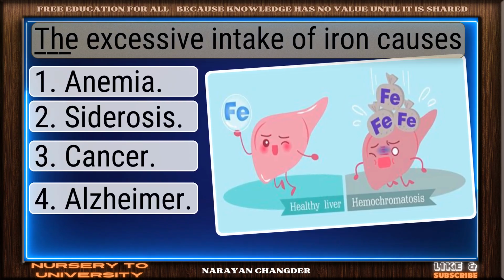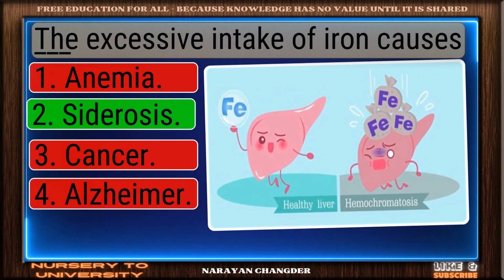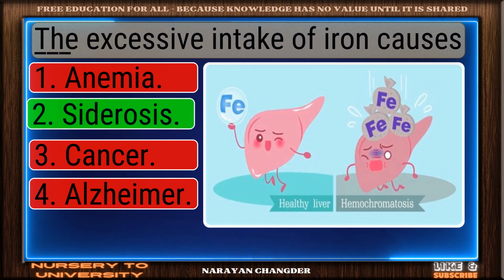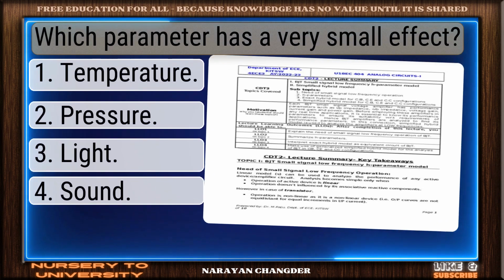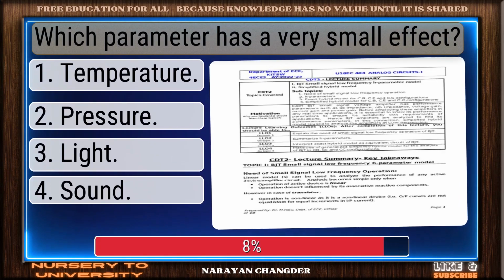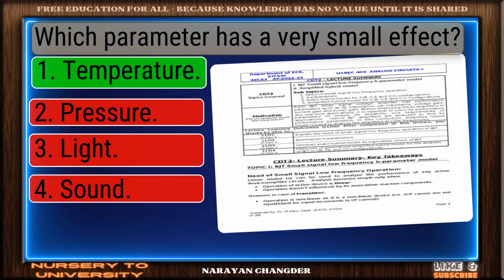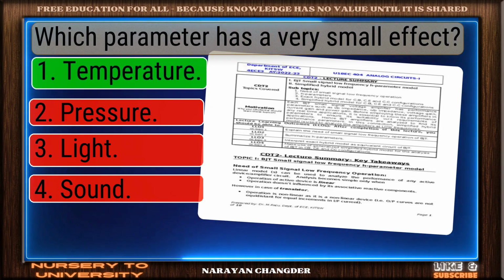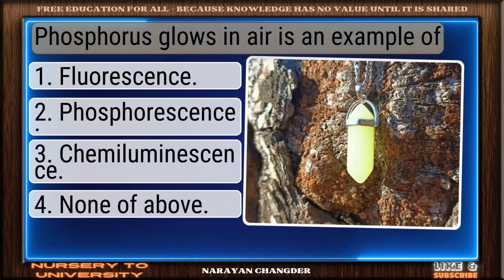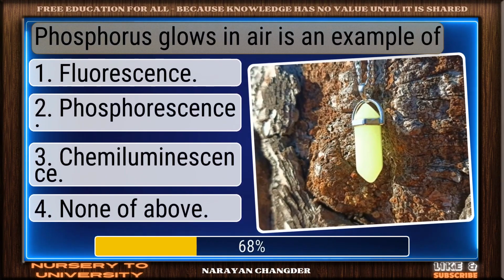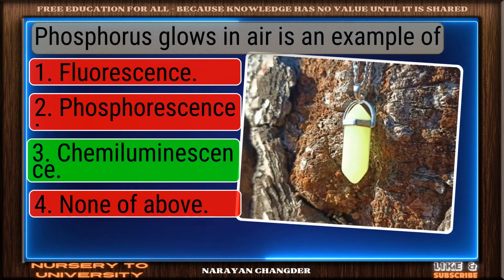The excessive intake of iron causes dash. On track. Siderosis is the correct answer. Which parameter has a very small effect? Smart pick. Temperature is the correct choice. Phosphorus glows in air is an example of. Great thinking. Chemiluminescence is the right choice.